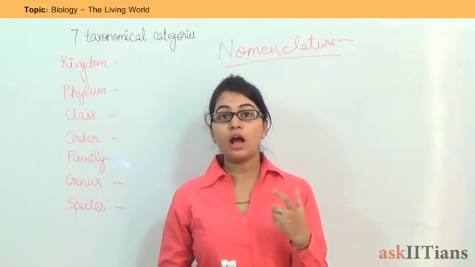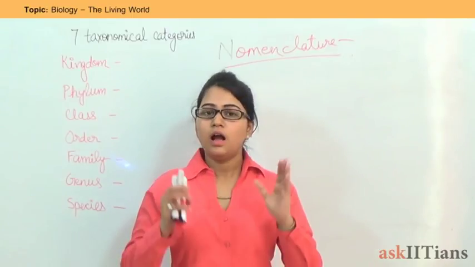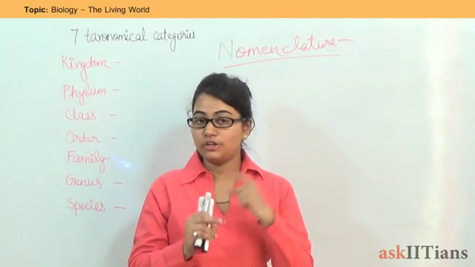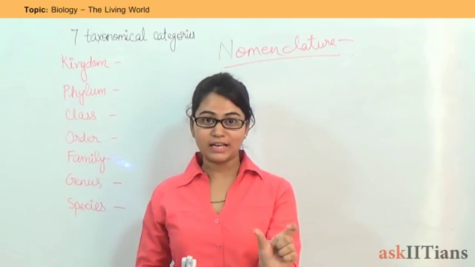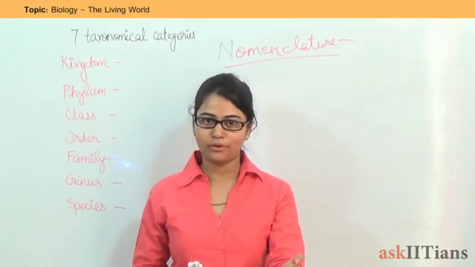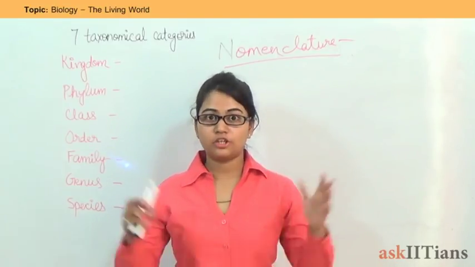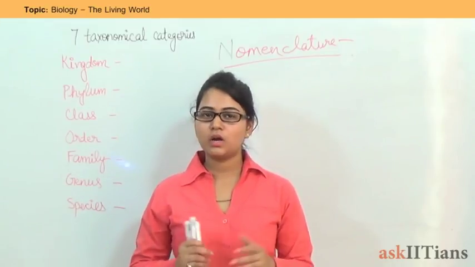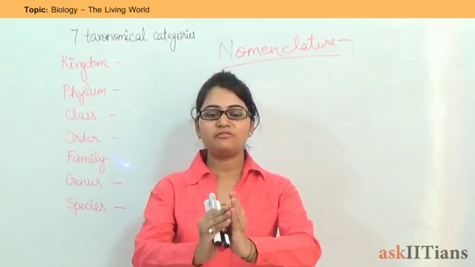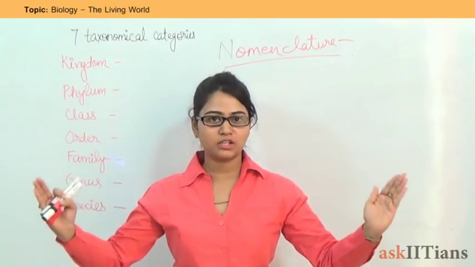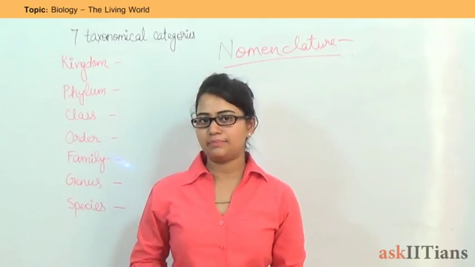So, for example, if you have to give a name to a red rose, then how will you call it? In polynomial nomenclature, you will call it a flower with red petals and green sepals having thorns in its stem. Such a big name, isn't it? So, in order to give a name to a plant, we have to classify all the characteristics of that plant. So, this system was not accepted.